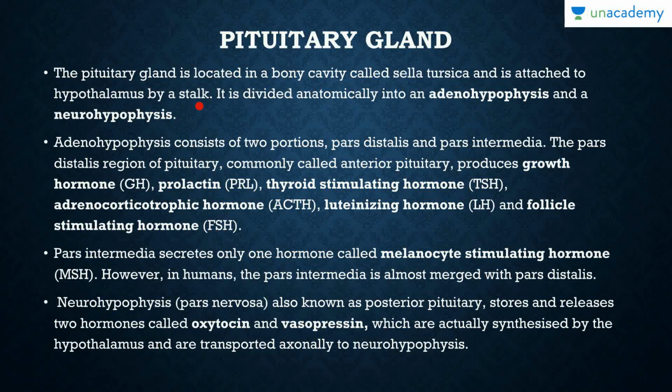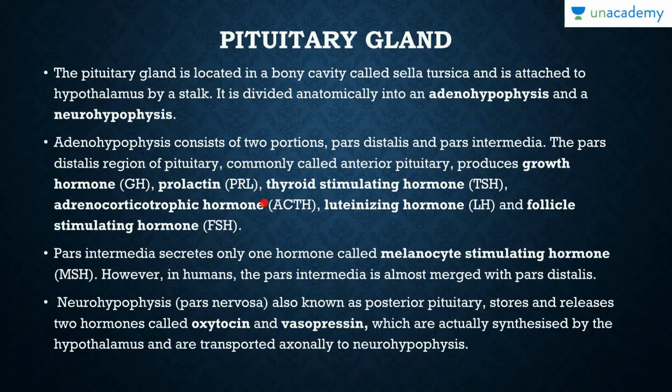It is divided anatomically into adenohypophysis and neurohypophysis. These are the two anatomical divisions of the pituitary gland. The adenohypophysis further consists of two portions: the pars distalis and the pars intermedia. The pars distalis secretes a number of hormones such as GH, which is the growth hormone.